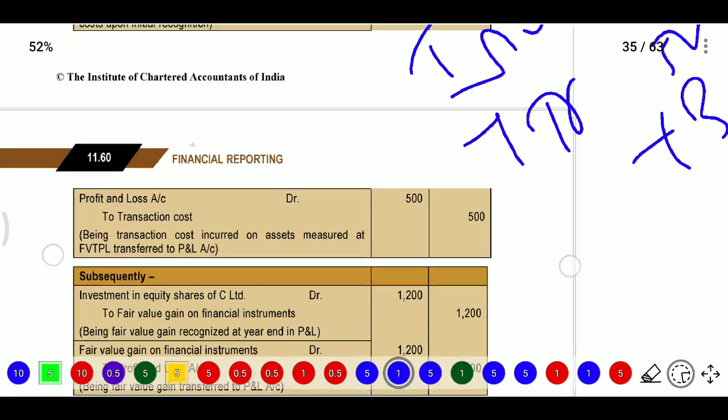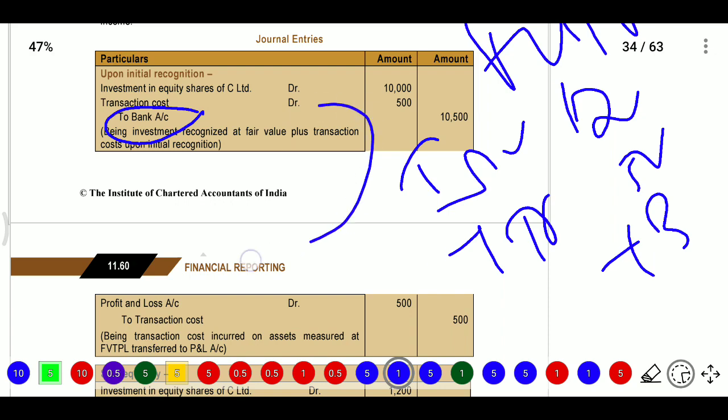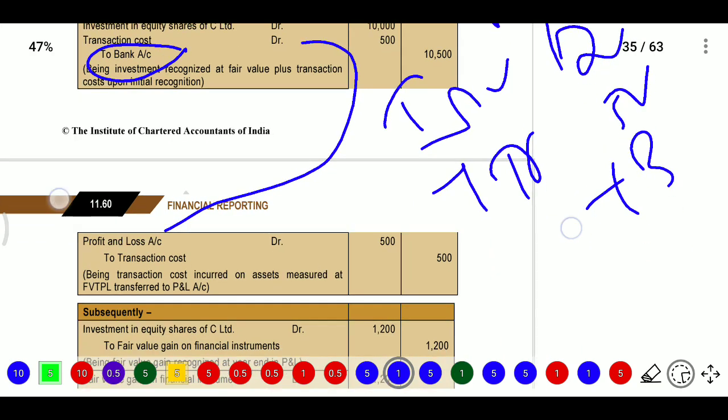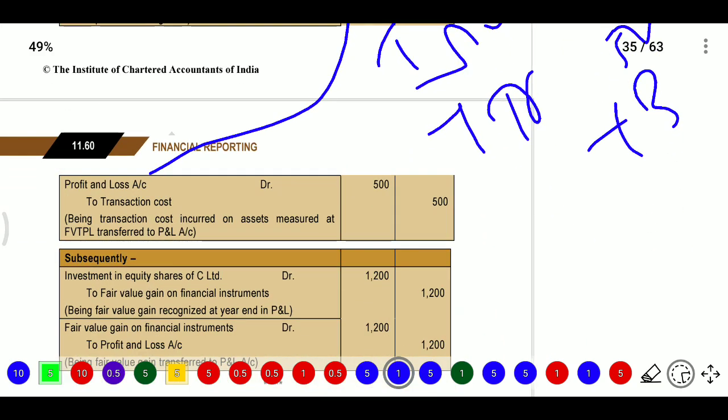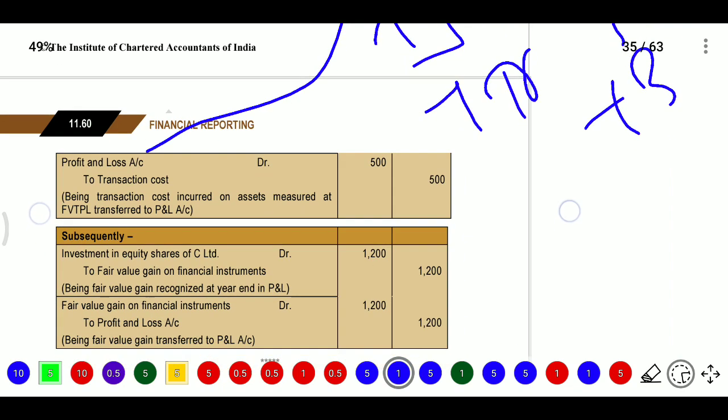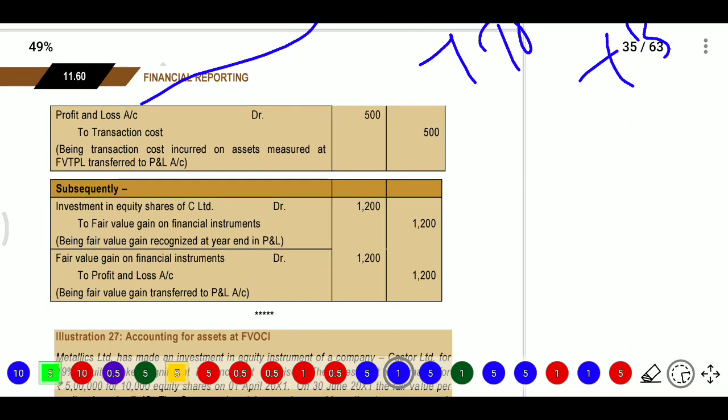Next after that, this 500 will be charged to the profit and loss account. So profit and loss account debit to transaction cost, being transaction cost incurred on asset measured at FVTPL transferred to profit and loss account. Next, subsequently, investment in equity shares of C Limited is debited to fair value gain on financial instruments, it will become 1200.